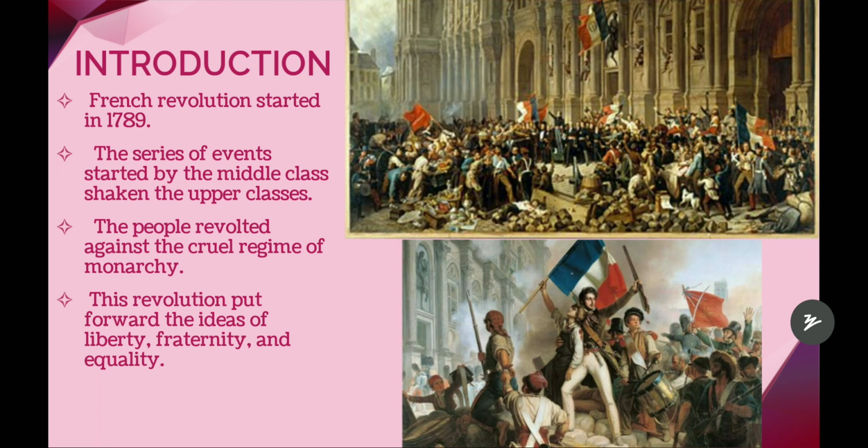So the people revolted against the cruel regime of monarchy. What is a regime? A regime means some authority or government, some rule, ruled by someone, whether it may be a government or a system. So regime means a government system. The people revolted against this cruel authority or system of monarchy. This revolution put forward the ideas of liberty, fraternity and equality. All these ideas were put forward by the French Revolution.